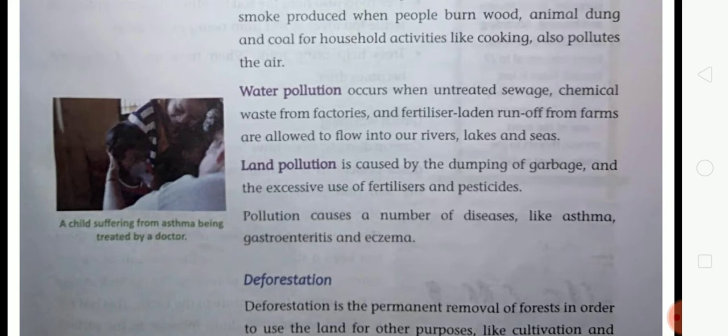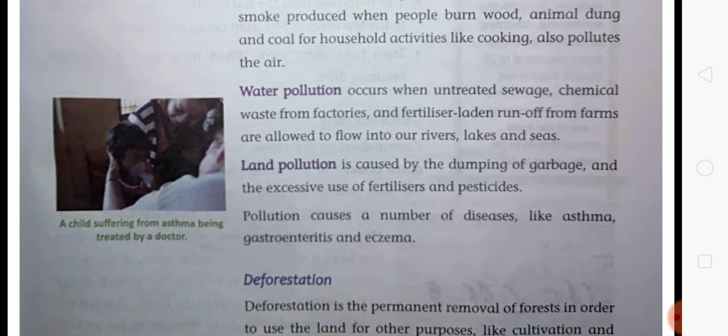Next, land pollution is caused by dumping of garbage and the excessive use of fertilizers and pesticides. So land pollution is the third form of pollution. Student, farmers use fertilizer and pesticides on land, and because of the use of fertilizer and pesticide, the land becomes polluted and unfit for use.